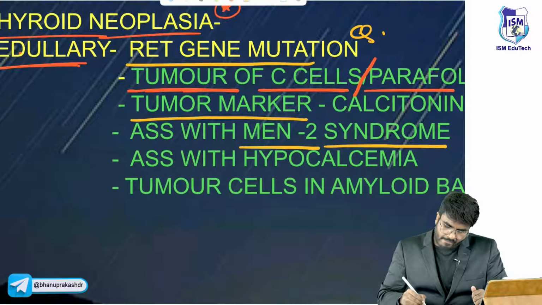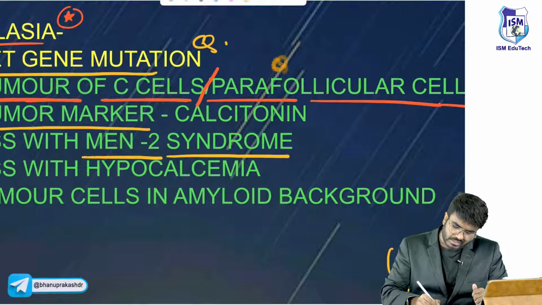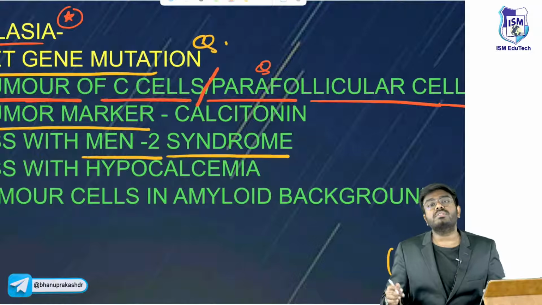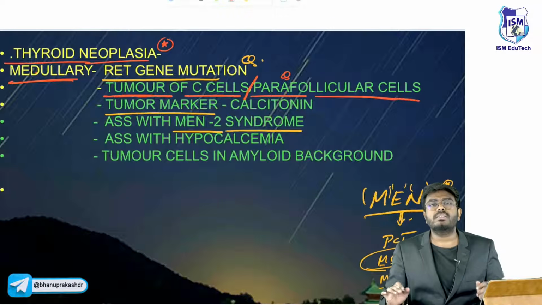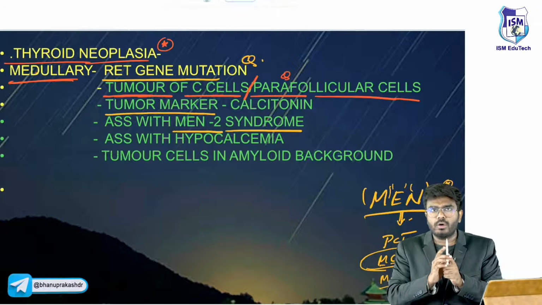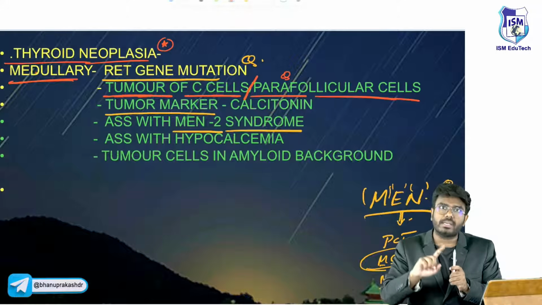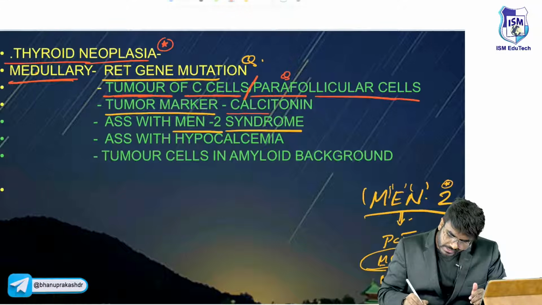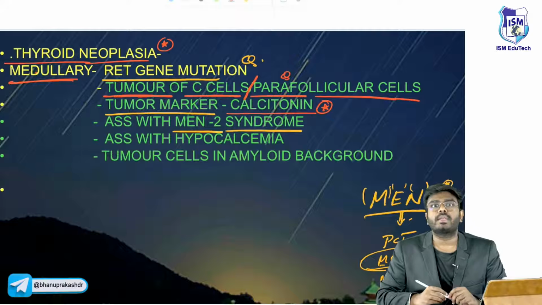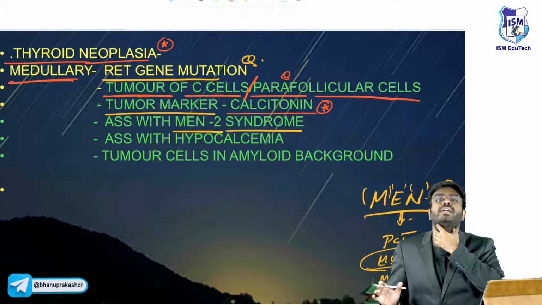Now tell me, it's a cancer of which cells? It's a cancer of parafollicular cells, right? As it's a cancer of parafollicular cells, it will produce which substance? Imagine there is one fellow who is having medullary carcinoma of thyroid gland. This fellow is producing excessive amount of calcitonin. So in this condition the tumor marker is calcitonin.